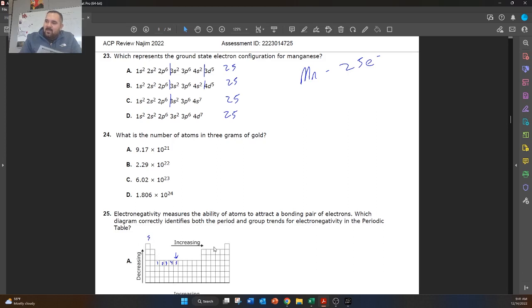So this is called the S block. This is called the P block. This is called the D block. The S block starts at 1s. The P block starts at 2p. And the D block starts at 3d.